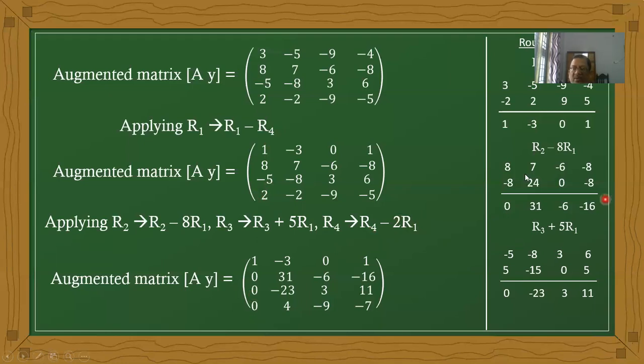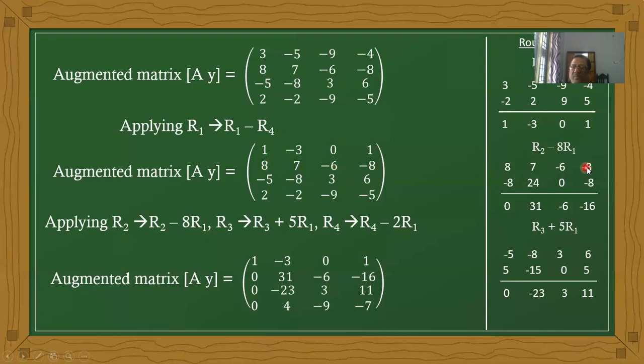Now we will verify our work. For the first operation, R2 minus 8 R1. R2 values are 8, 7, minus 6, minus 8.